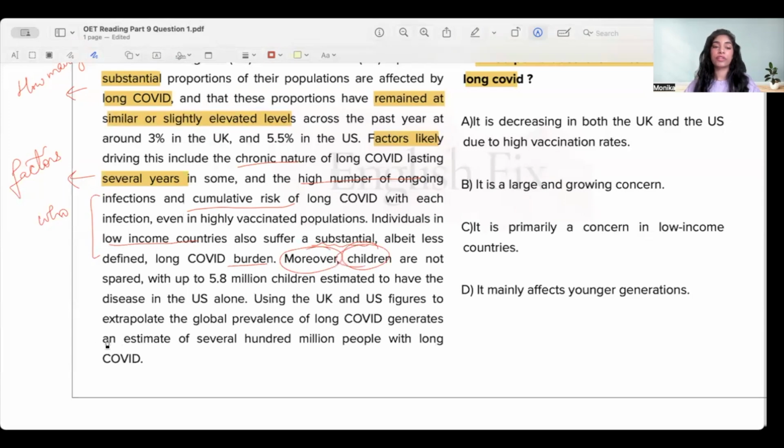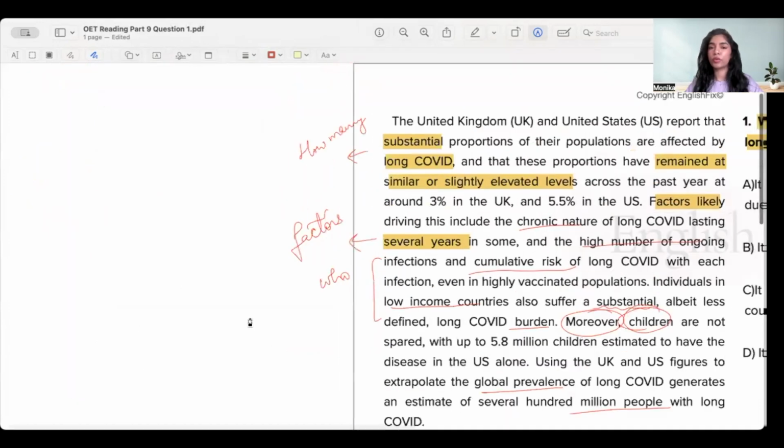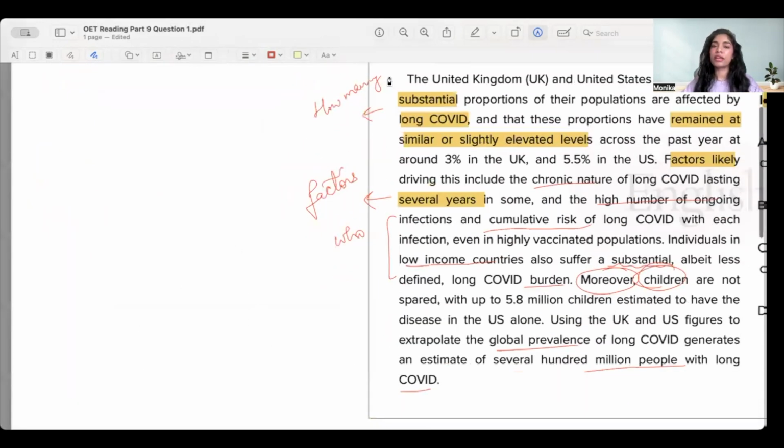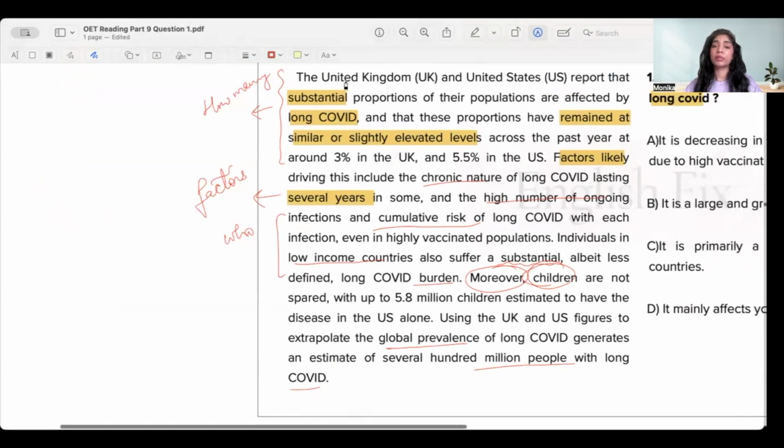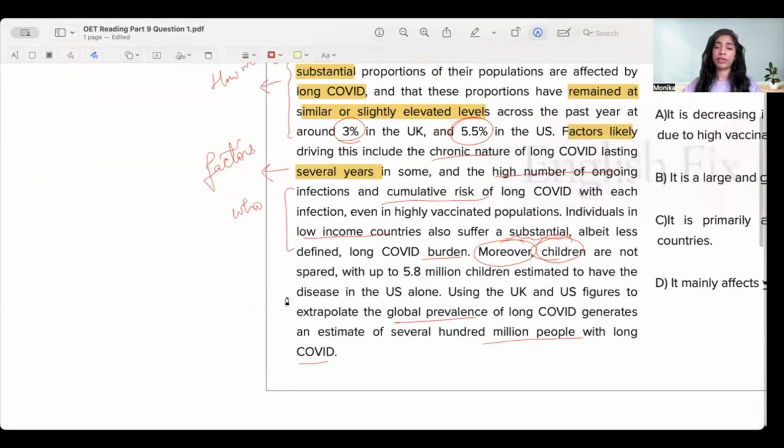Using the UK and US figures to extrapolate the global prevalence, basically, it means how widespread it is. Global prevalence of long COVID generates an estimate of several hundred million people with long COVID. Now, I want you to notice a couple of things here. When you first started reading the paragraph, what did we see? We saw that there was a comparison between the UK and the US, and they were telling us that a lot of people, basically around this many people, have been affected by long COVID in the last year or so, correct? And then in the last area, what have we seen?